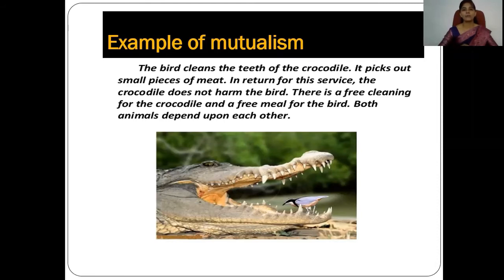They can also eat the worms, or any algal growth that occurs on the teeth.